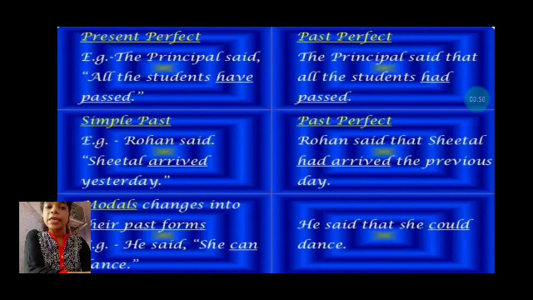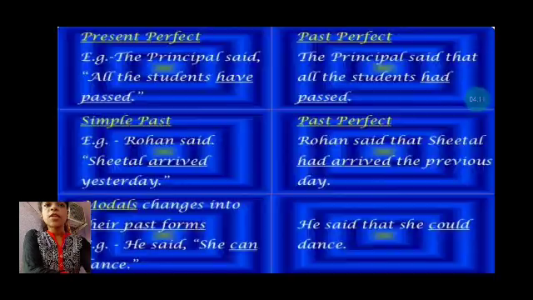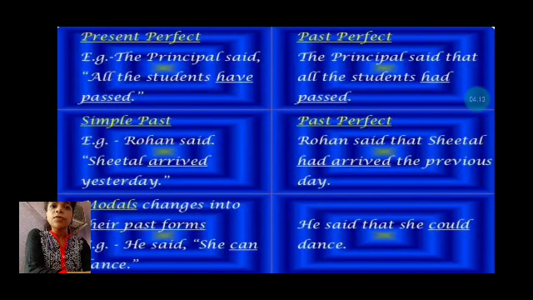If there is will in place of can, then in place of could we will write would. If there is shall, then it will be should. If there is may, then it will be might. So you understood, students, that whenever we have to convert any sentence of direct speech into indirect speech, first we have to see the reporting verb.